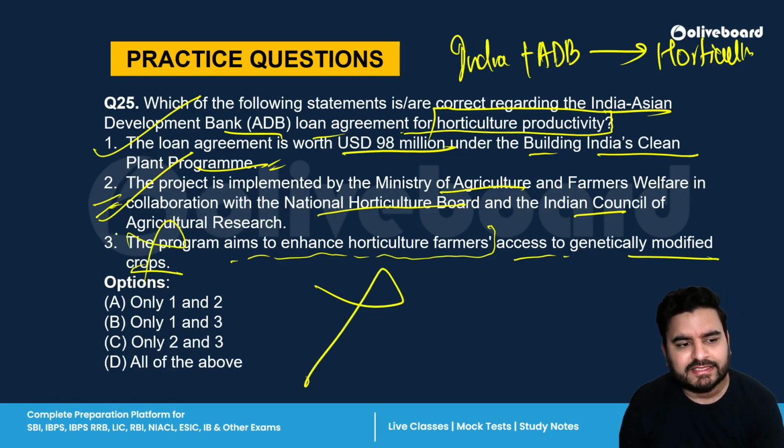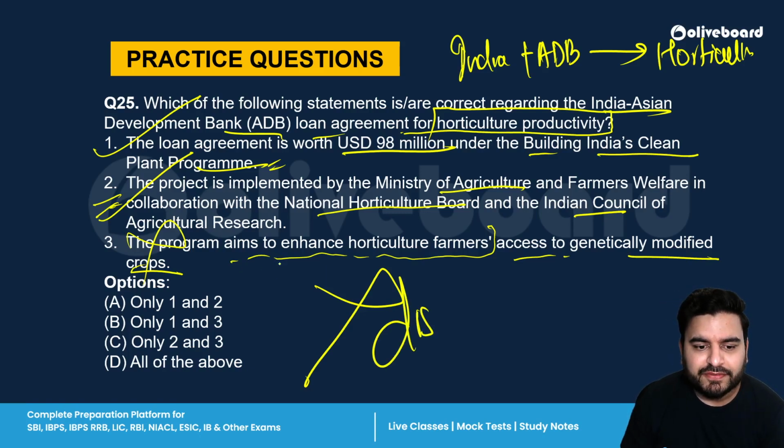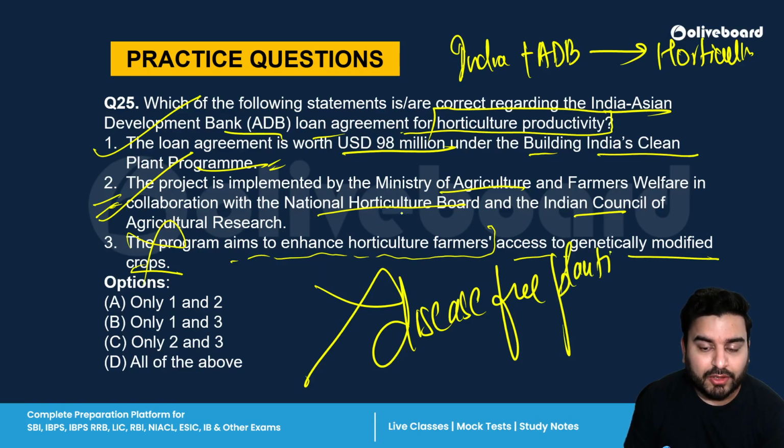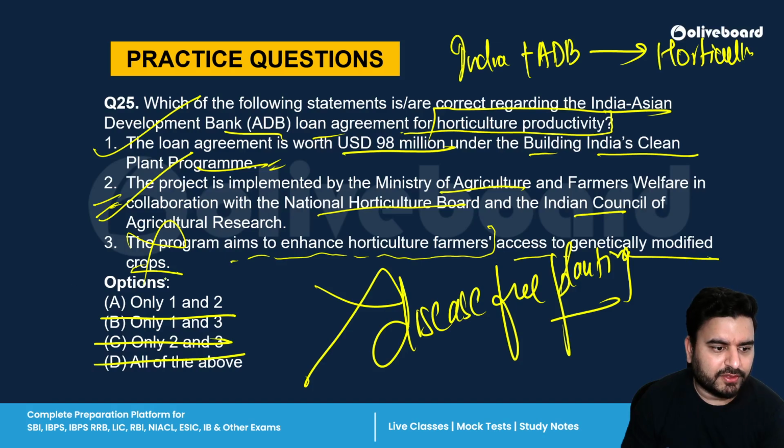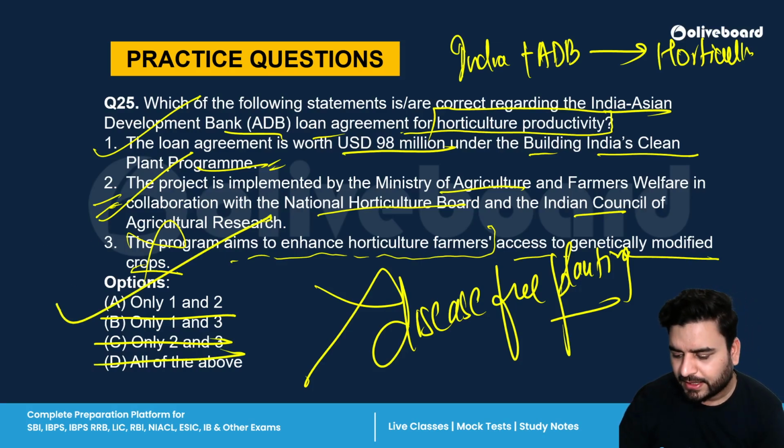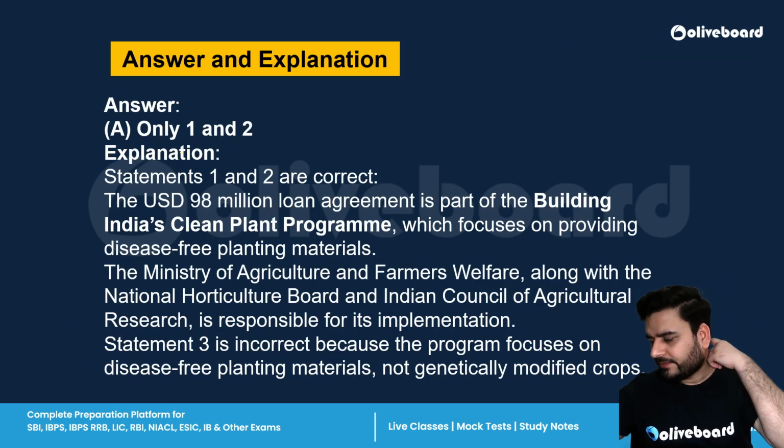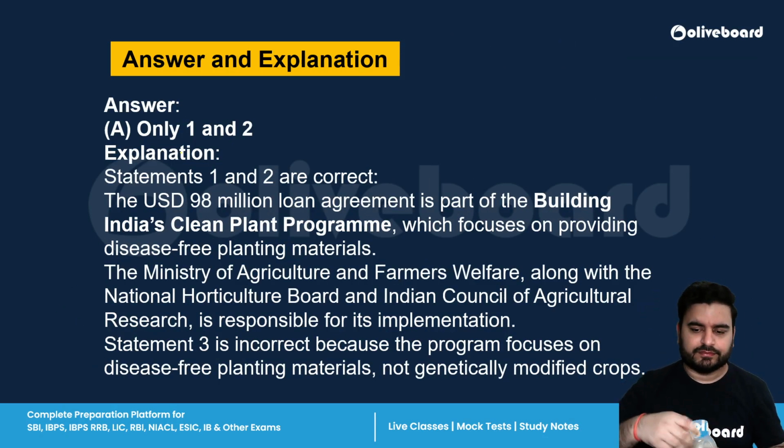They're not accessing GM crops. Okay, remember this thing. They're focusing on disease-free plants, disease-free planting material, and not genetically modified. The third statement is wrong. So this one is gone, this one is gone. A is the correct answer. All right. Chalo.